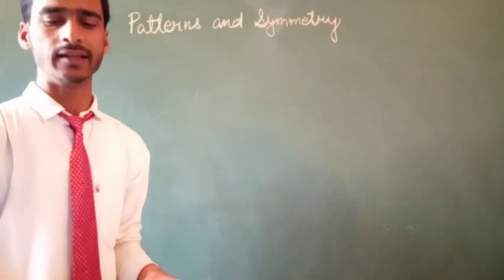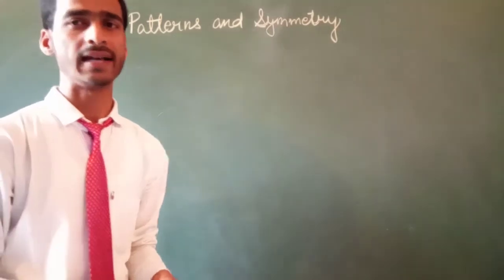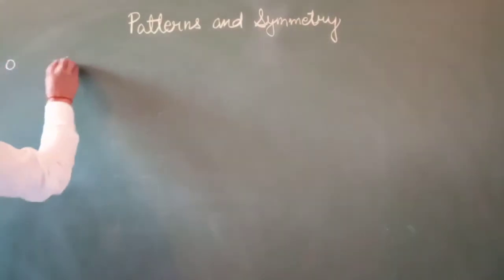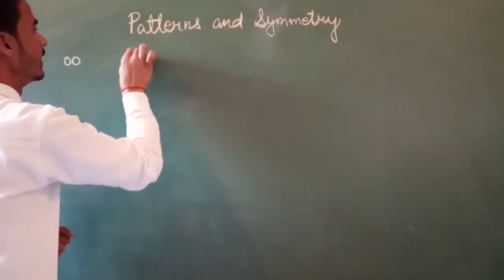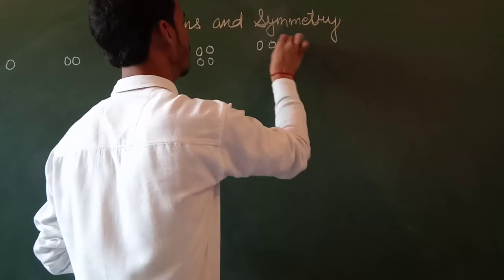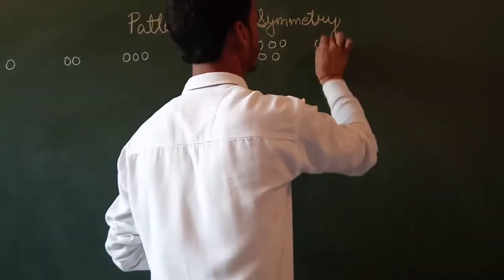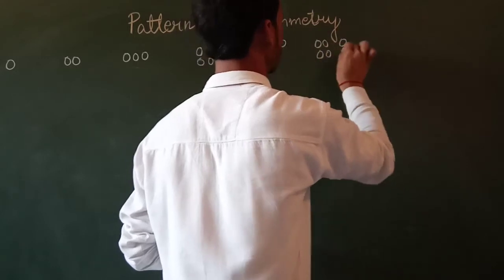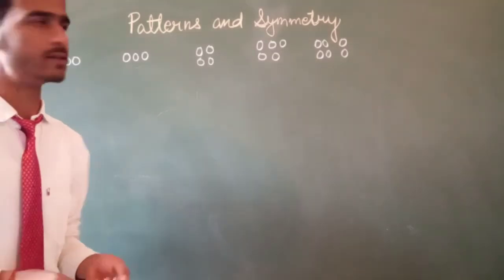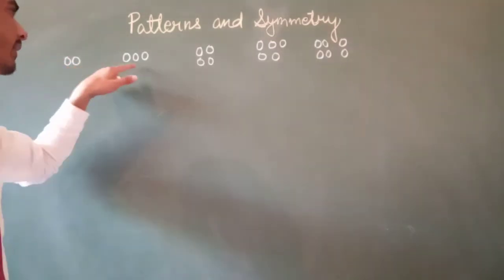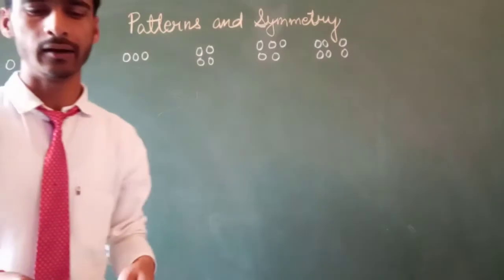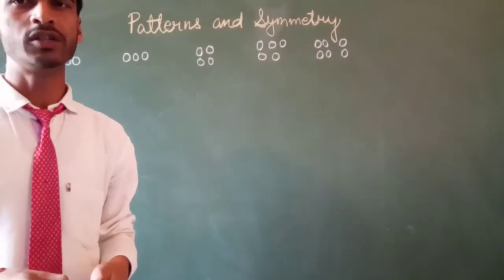Changing the number of shapes forms patterns. As you can see here, there is a pattern: 1, 2, 3, 4, 5, 6. There is 1 circle, 2 circles, 3 circles, 4 circles, 5 circles, 6 circles. Changing the number of shapes forms patterns.